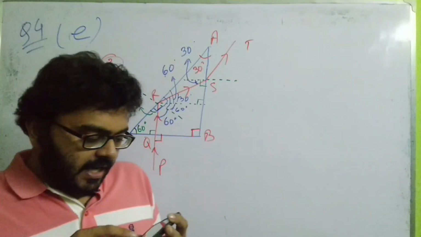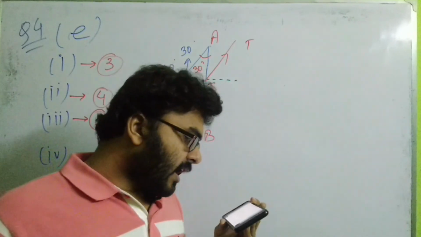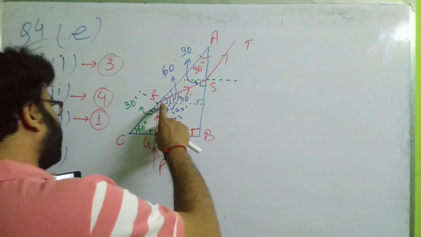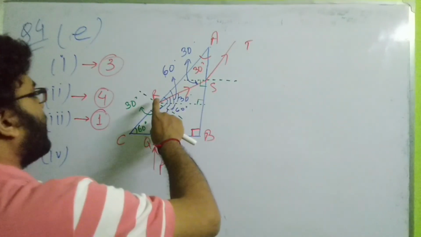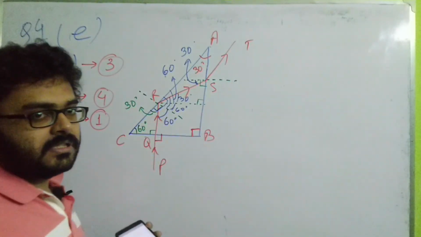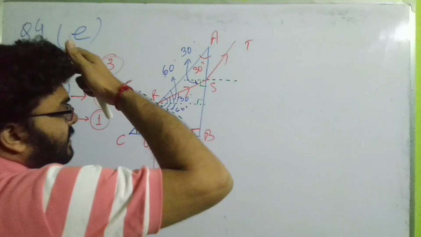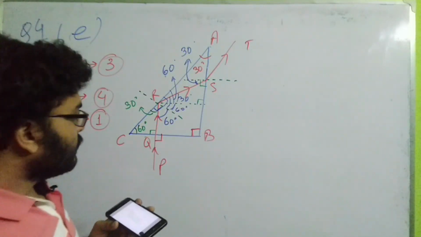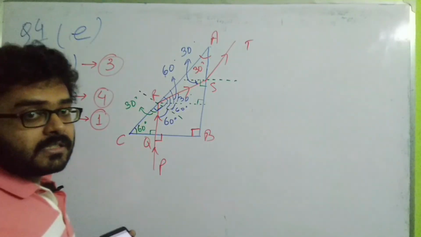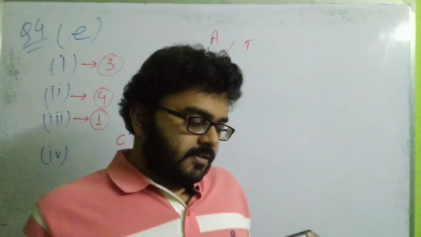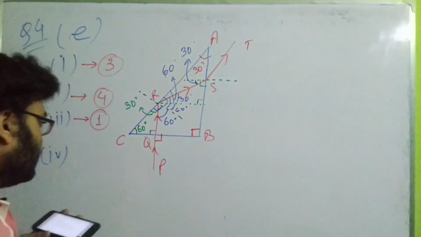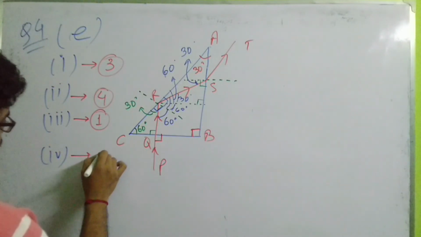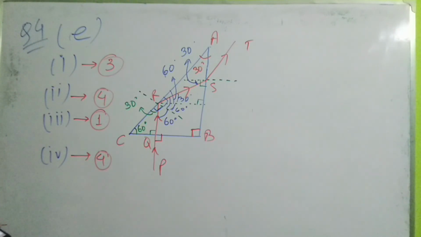And the last option says the speed of light ray RQ is greater than the speed of light in ST. No, this is wrong, because RQ is actually the light ray which is within the glass, and ST is the light ray which is outside the glass, that is in air. So you know that the speed of light in air is greater than the speed of light in glass. So definitely option 4 is the wrong statement. You have been asked to find out the wrong statement. So I think it is clear.